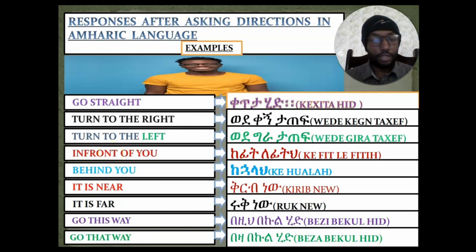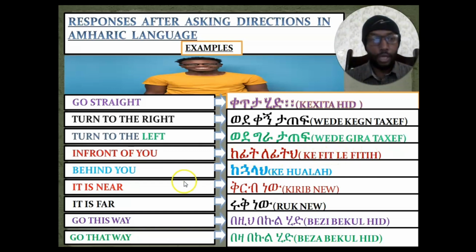How about if the direction is in front of the person? We'll say to him, it's in front of you. In order to say in front of you in Amharic language, we'll say ከፊት ለፊት. ከፊት ለፊት means in front of you.